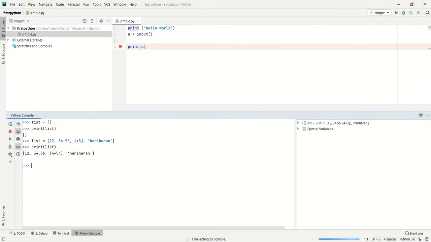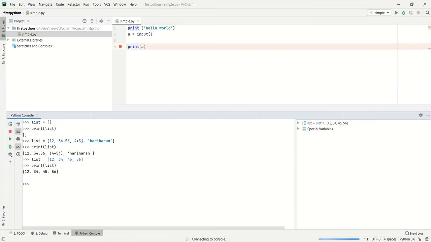If we wanted to create a list with a series of numbers, for example, list equals 12, 34, 45 and 56, we can create a list of a series of numbers over here. Different numbers, different floating points, and different data types like integer, complex and string, all mixed, can also be created as a list.